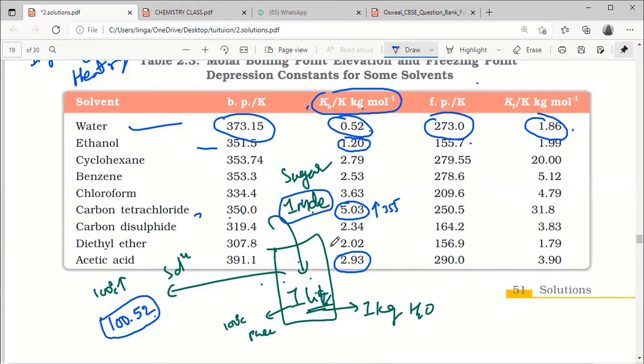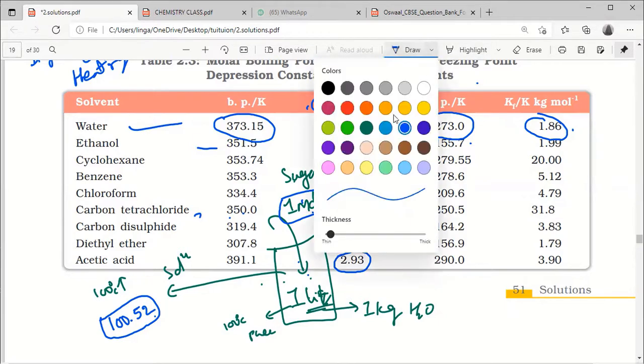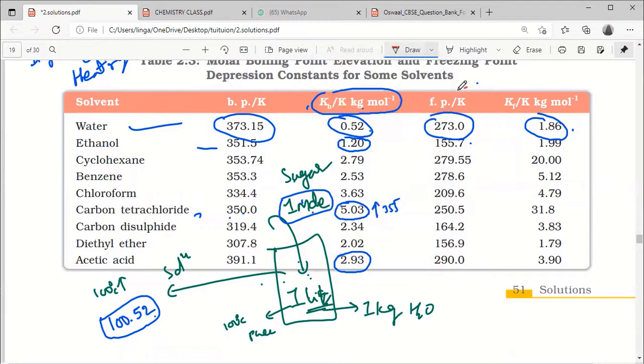Understood? Yes, sir. Similarly, pure water freezing point was 0 degrees Celsius. Now the solution freezing point will be less than 0 degrees Celsius. Then how much? It would be minus 1.86 degrees Celsius.